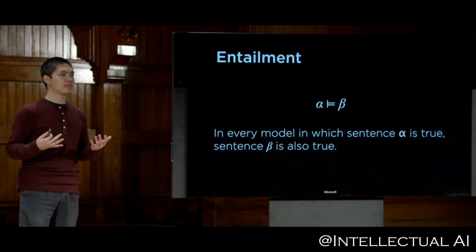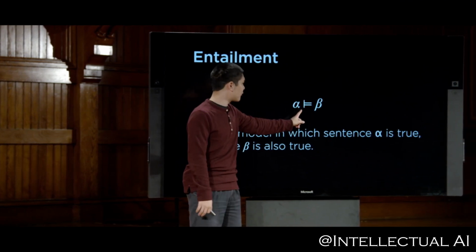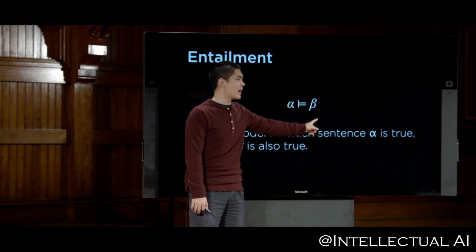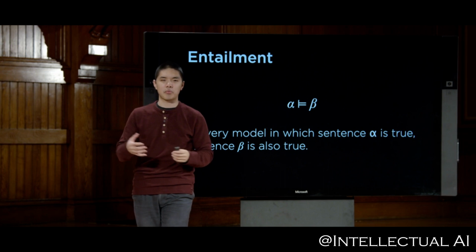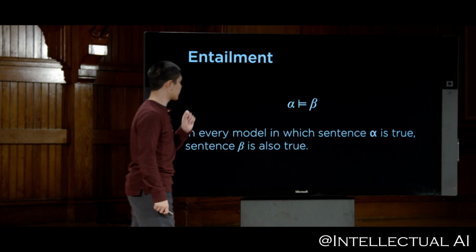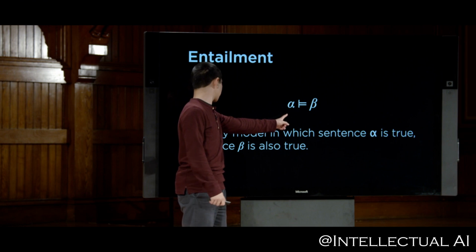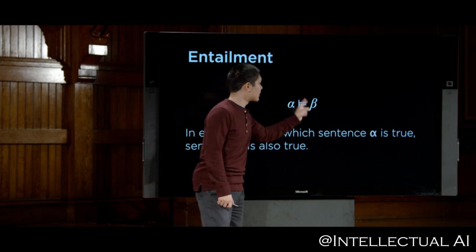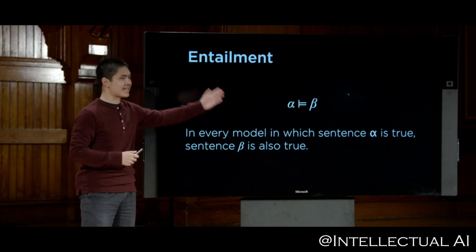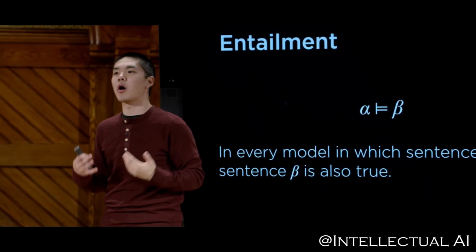So this sentence here, with this double turnstile and these Greek letters, the Greek letter alpha and the Greek letter beta, we read this as alpha entails beta. And alpha and beta here are just sentences in propositional logic. What this means is that alpha entails beta means that in every model, in other words, in every possible world in which sentence alpha is true, then sentence beta is also true. So if alpha entails beta, it means that if I know alpha to be true, then beta must therefore also be true.